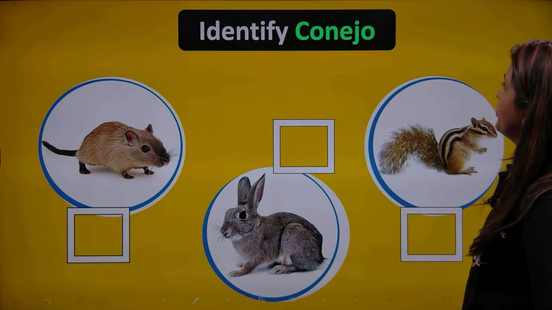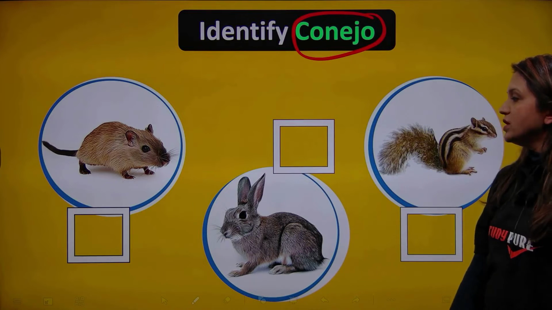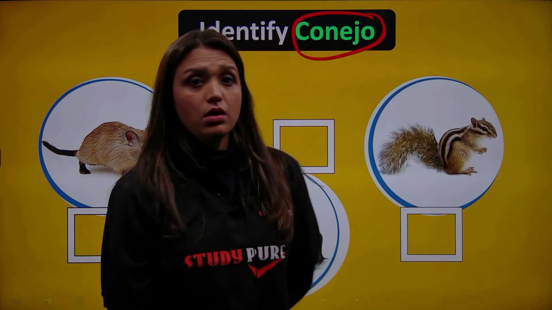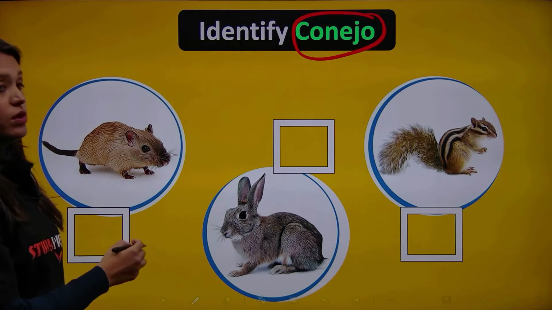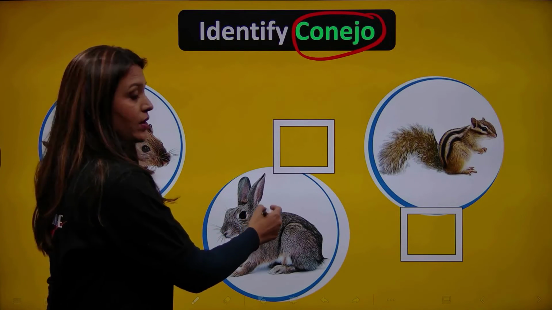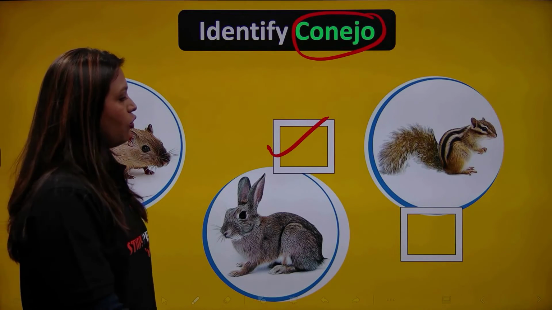Now I have conejo. Can you all tell me which one is conejo? Conejo is a rabbit. So which one do you think is the rabbit here? This one? Yes, correcto. That's a conejo.